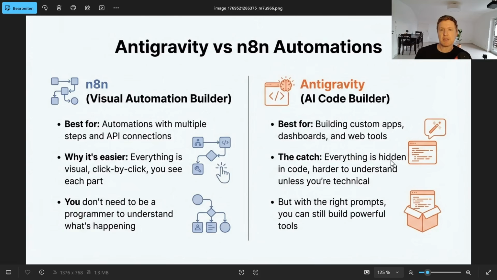But the big advantage is you don't need to understand any of the code to build fully working web apps and tools, because all you need is to copy and paste the right prompts into Antigravity. Now you might be thinking, but what does building with Antigravity look like in practice? And that's exactly what we're going to do next.